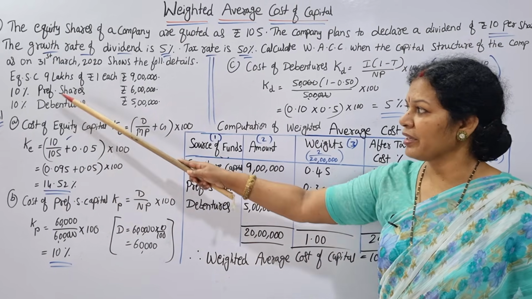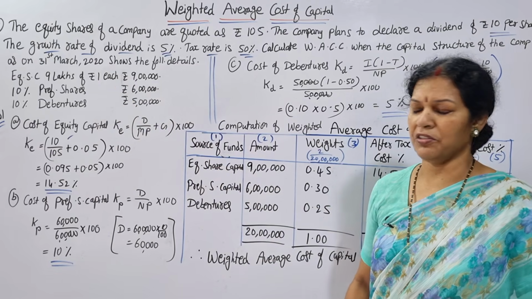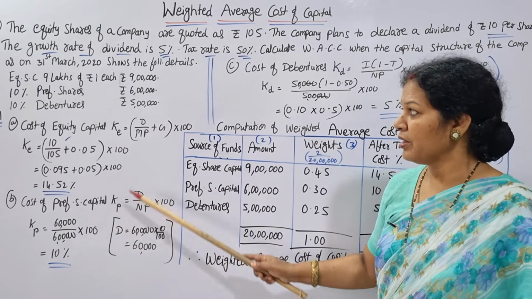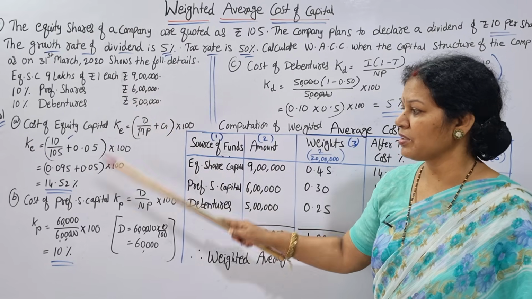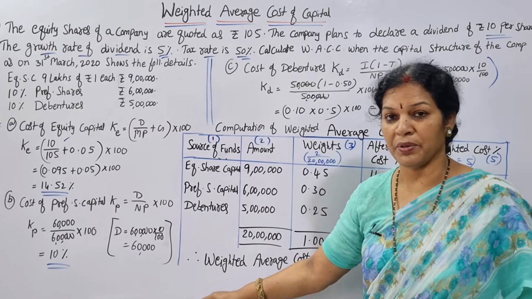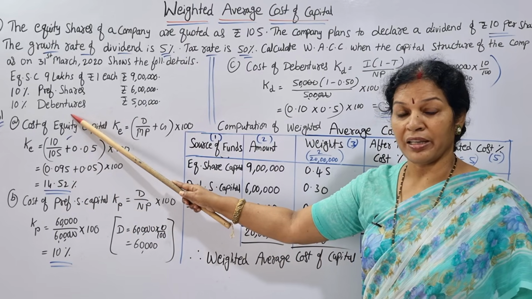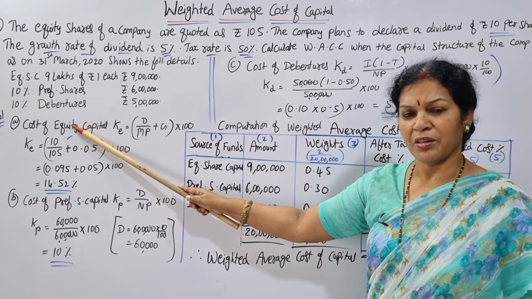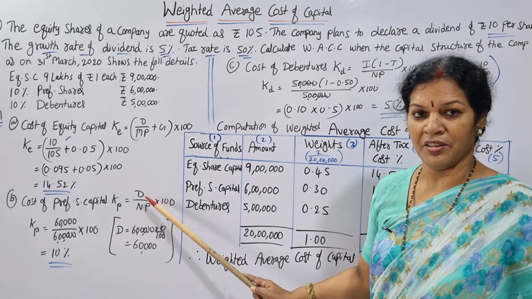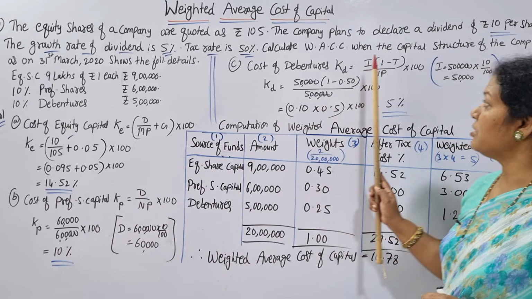Then the calculation of preference shares, very simple: dividend by NP into 100. Dividend is 10% of 6 lakh, which is 60,000, and NP is 6 lakh into 100. So you got 10%. Then the calculation of cost of debt. The formula for cost of debt is interest, not dividend, into 1 minus T.